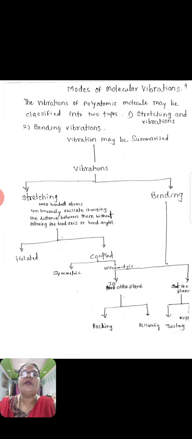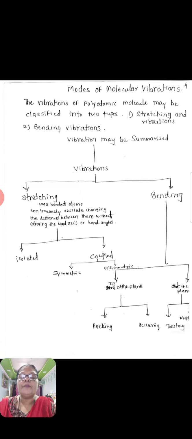The modes of vibration are classified in the following way. The vibrations of polyatomic molecules may be classified into 2 types: stretching vibration and bending vibration. In stretching, two bonded atoms change the distance between them without changing the bond axis or bond angles.